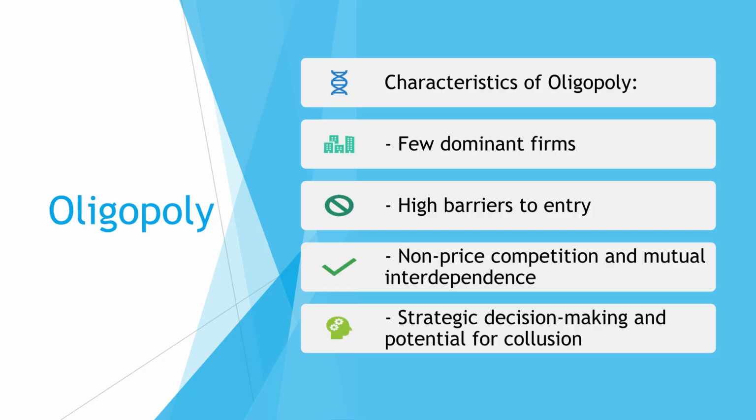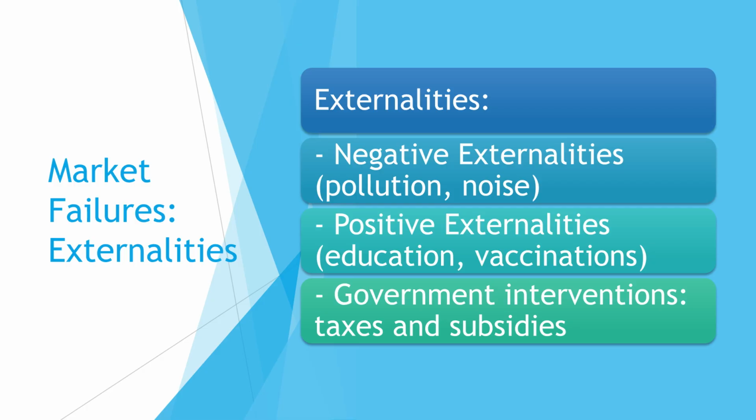An oligopoly features a few dominant firms, high entry barriers, mutual interdependence, non-price competition, and strategic decision-making with the potential for collusion. Market failures include externalities. Negative externalities involve costs to third parties, like pollution, while positive ones involve benefits, like education, often requiring government intervention.